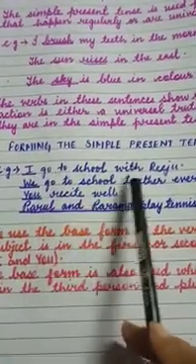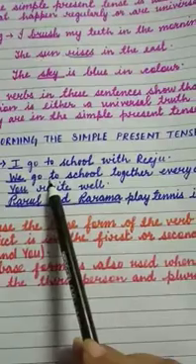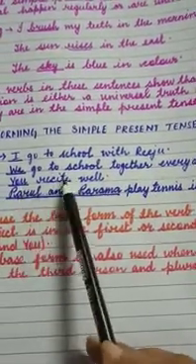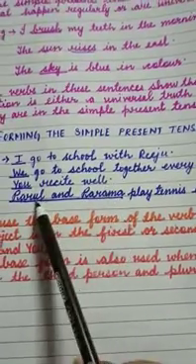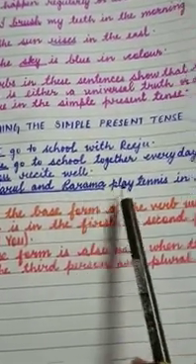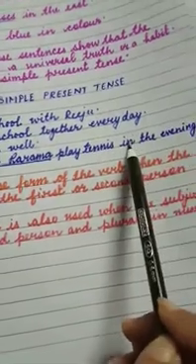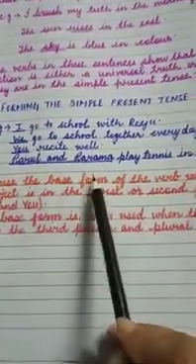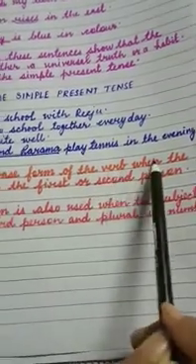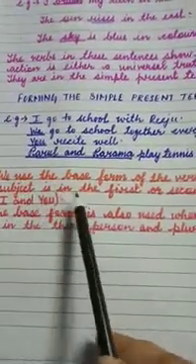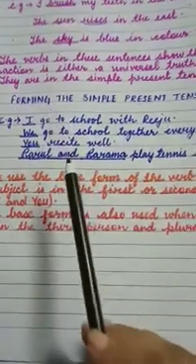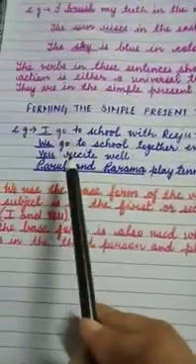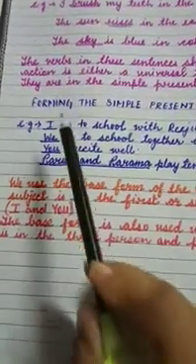I go to school with Riju. We go to school together every day. You recite well. Parul and Parama play tennis in the evening. So, we use the base form of the verb when the subject is in first and second person, I and you.